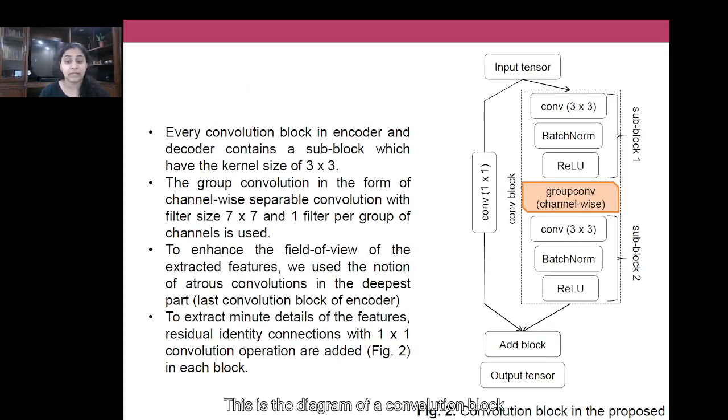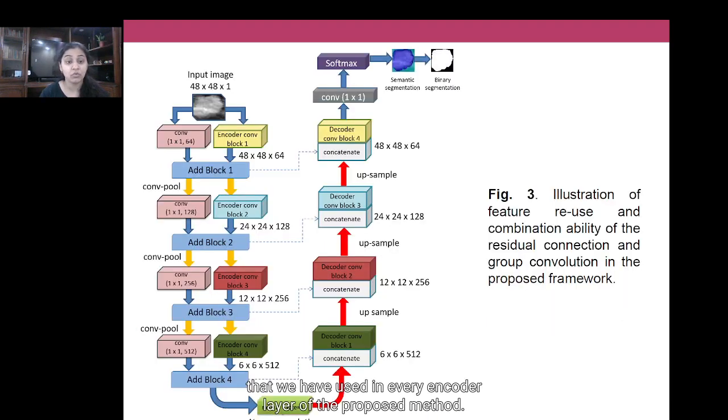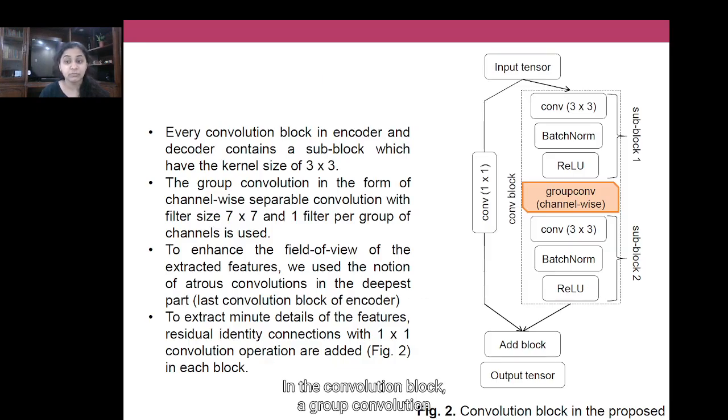This is the diagram of a convolution block that we have used in every encoder layer of the proposed method. In the convolution block, a group convolution module is used in a channel-wise fashion with a filter size of 7 cross 7 and one filter per group of channels to incorporate low-level minute features and every pixel region in the ROI area of the lesion in the breast.